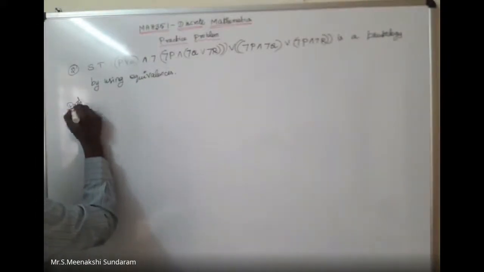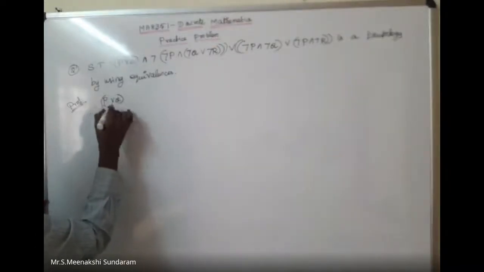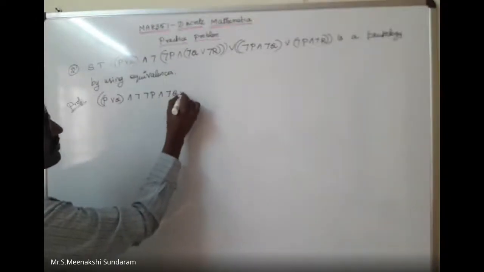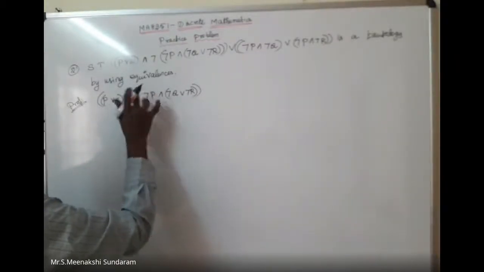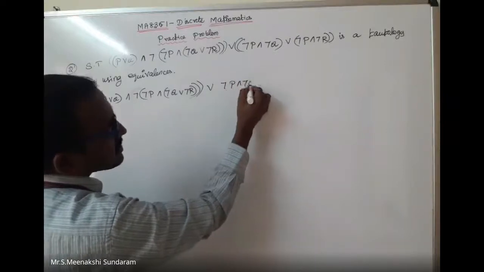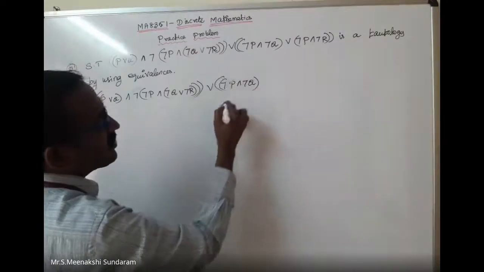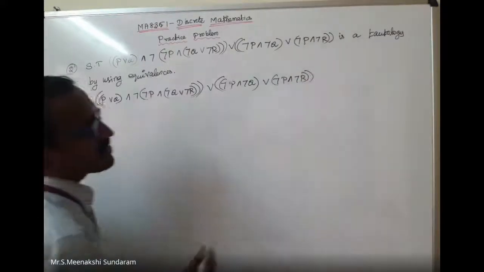I want to show this one. I would like to take the clue. So step by step, you can unmute and tell. First, I can write the LHS. The given problem: P disjunction Q conjunction negation of negation P conjunction negation Q disjunction negation R, the complete bracket, disjunction negation P conjunction negation Q, negation P conjunction negation Q disjunction negation P conjunction negation R. That's why I can write the LHS.